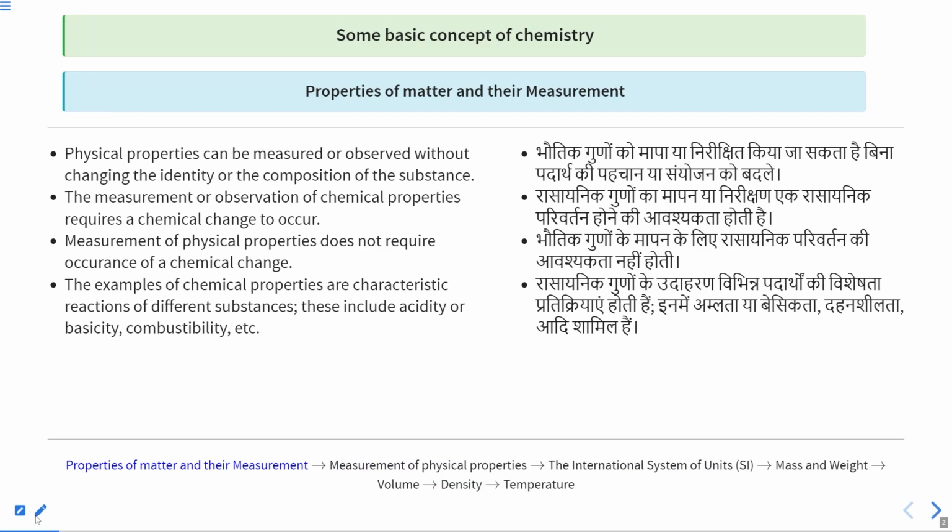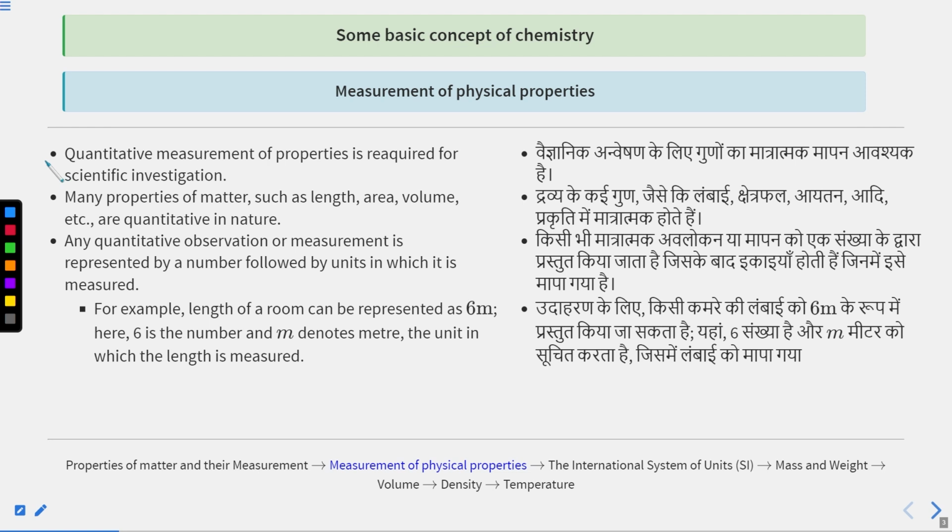Physical properties can be measured or observed without changing the identity or composition of the substance, and chemical properties definitely require a chemical change, right? The examples of chemical properties are characteristic reactions of different substances. These include acidity or basicity, combustibility, etc. Quantitative measurement of properties is required for scientific investigation. Many properties such as length, area, volume, etc. are quantitative in nature.